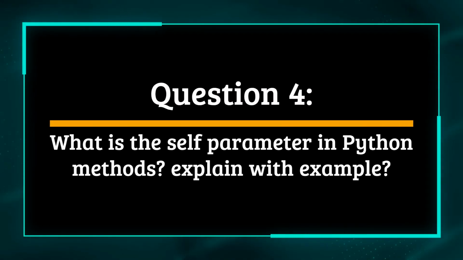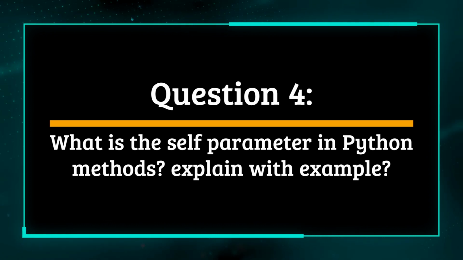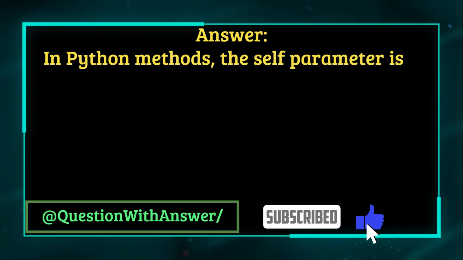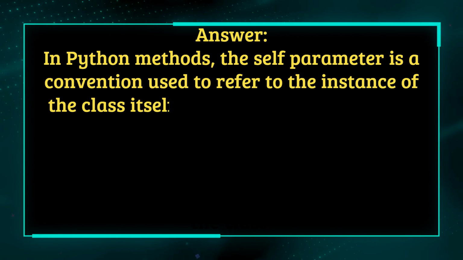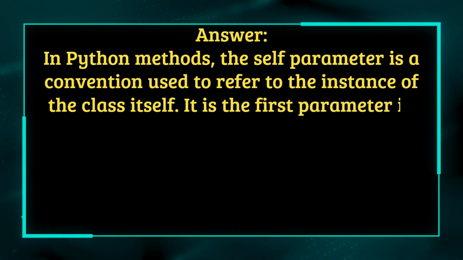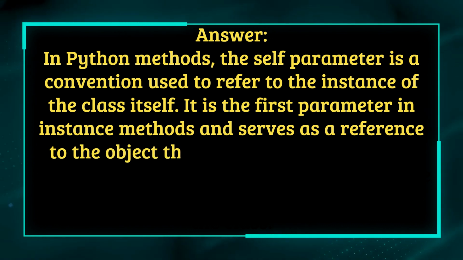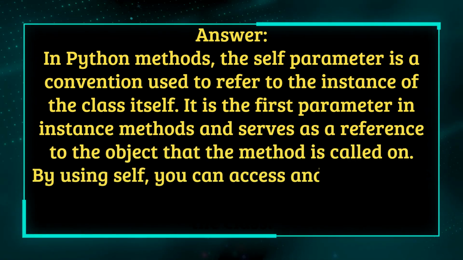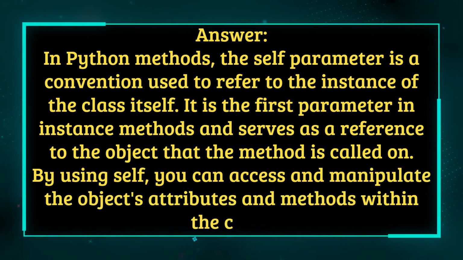Question 4. What is the self parameter in Python methods? Explain with example. Answer. In Python methods, the self parameter is a convention used to refer to the instance of the class itself. It is the first parameter in instance methods and serves as a reference to the object that the method is called on. By using self, you can access and manipulate the object's attributes and methods within the class.